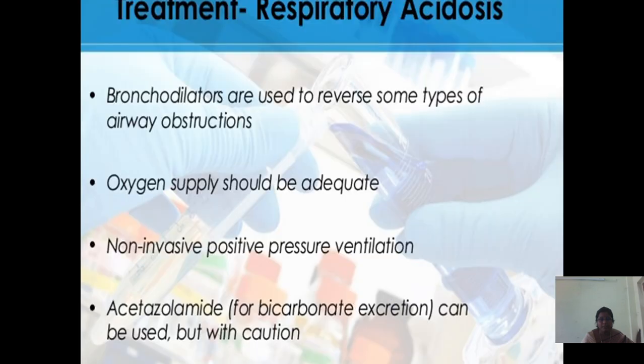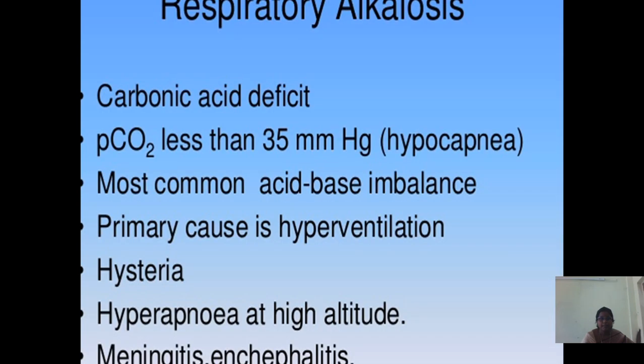Next, treatment of respiratory acidosis. Bronchodilators are used to reverse some of the airway obstructions. Oxygen supply should be adequate. Non-invasive positive pressure ventilation. Acetazolamide for bicarbonate excretion can be used but with caution. Next, respiratory alkalosis. Carbonic acid deficiency.